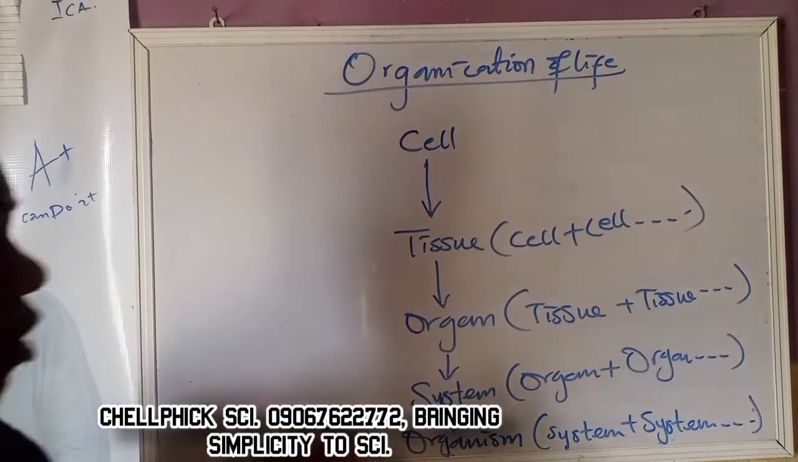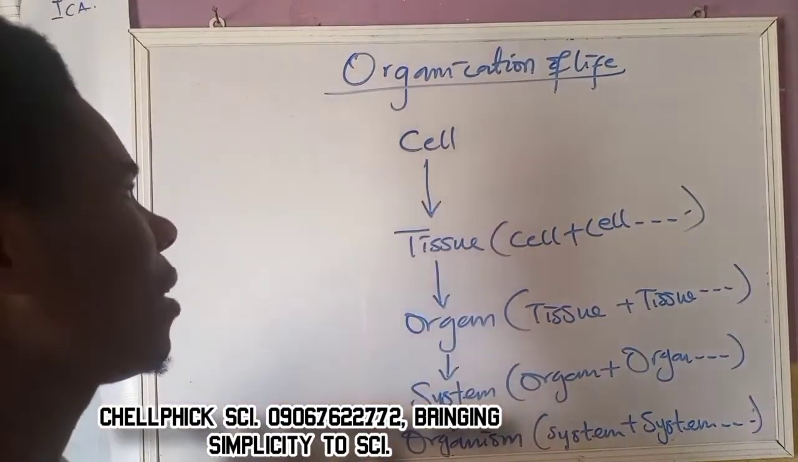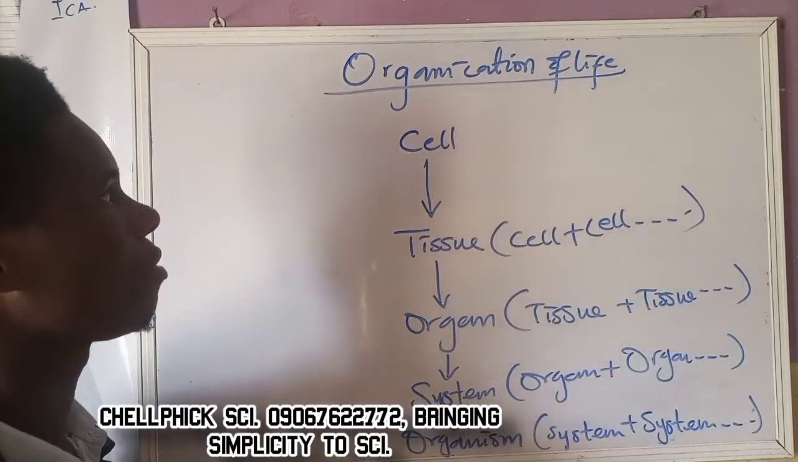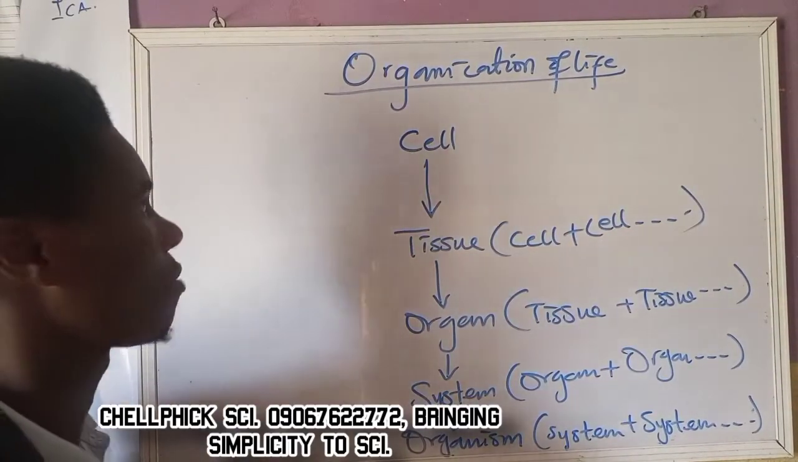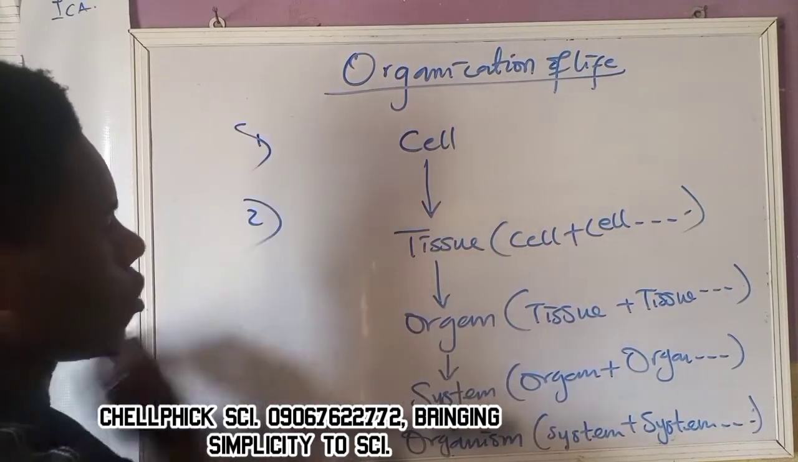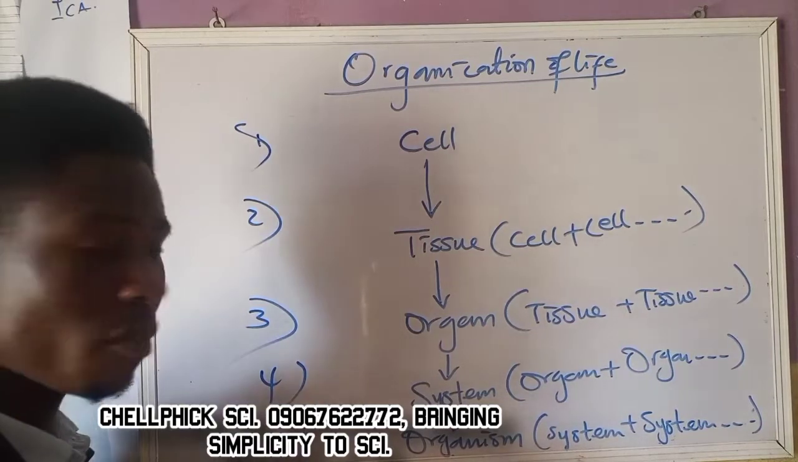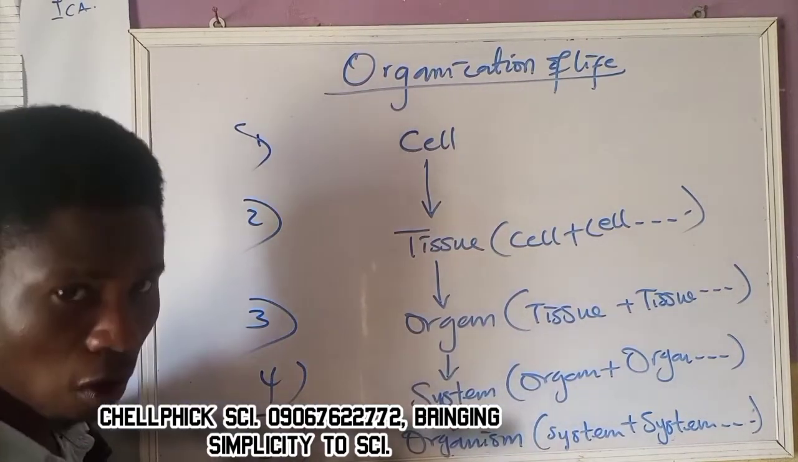So, as you all know, the cell is the basic structural and functional unit of life. If I'm asked what are the four levels of organization of life? Number one, cell. Number two, tissue. Number three, organ. Number four, system. And if they ask for five, number five, organism.